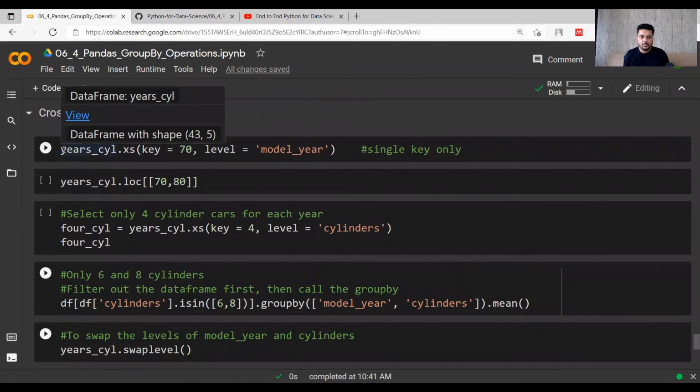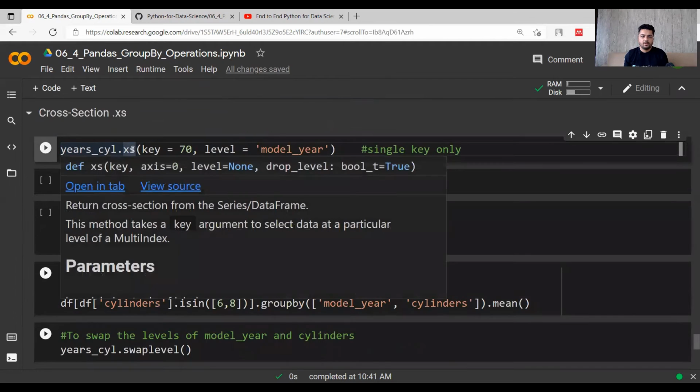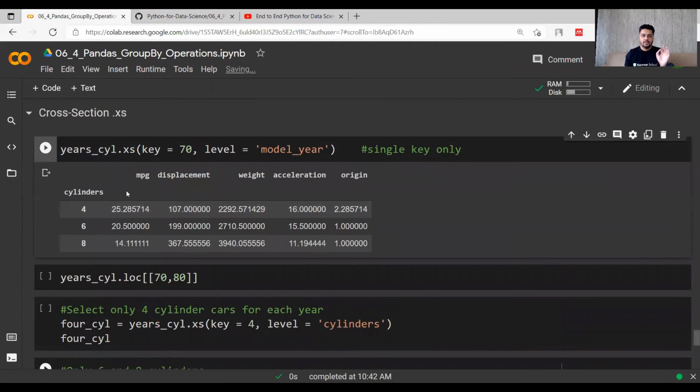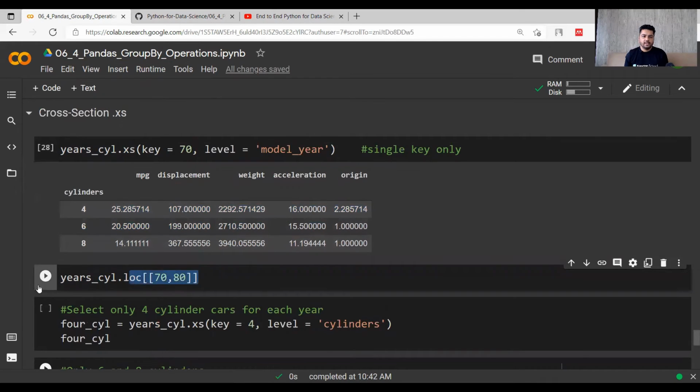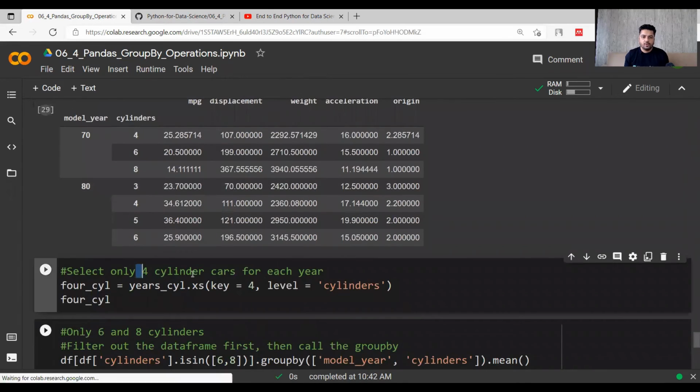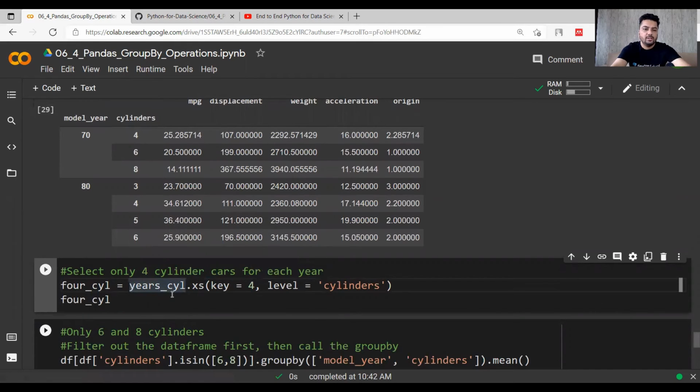When I'm using year cylinder, I have to use the command dot xs. It is a cross section command. At key 70, I want to focus on level equal to model year, right? So within that, this is how it looks like. For year 70, I'm getting all the values. Now if I do it like 70, 80, I will be getting the values like this, 70 and 80. But now let's focus only on four cylinders, right? If I do it without naming the level as cylinders, this is how it will look like. Let me do it for you.